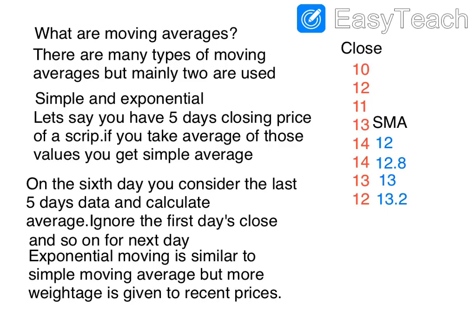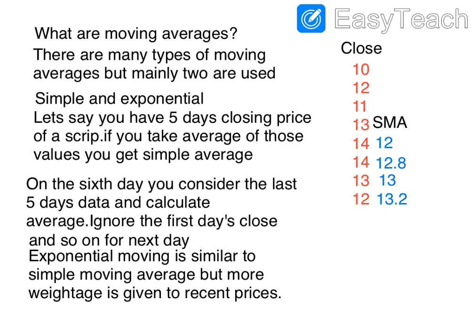Then the next day the closing price was 14. So now you have to consider the last 5 days data. Ignore the first one, which is 10 here, and consider the next 5 days, that is 12, 11, 13, 14 and 14. When you take the average of their sum, it will come to 12.8.